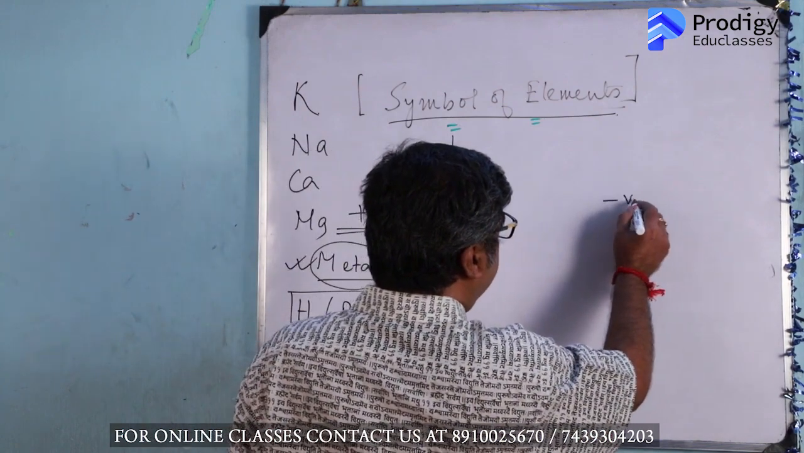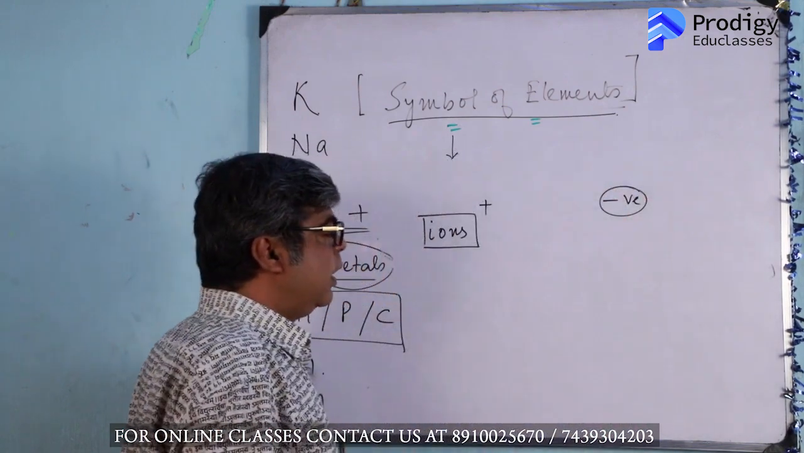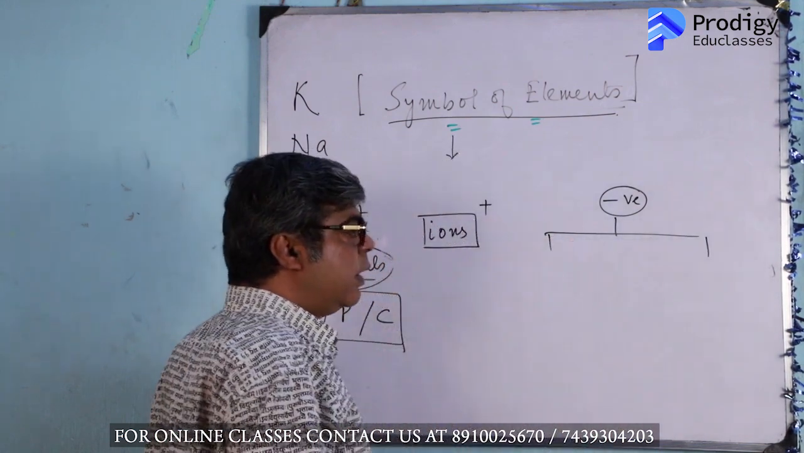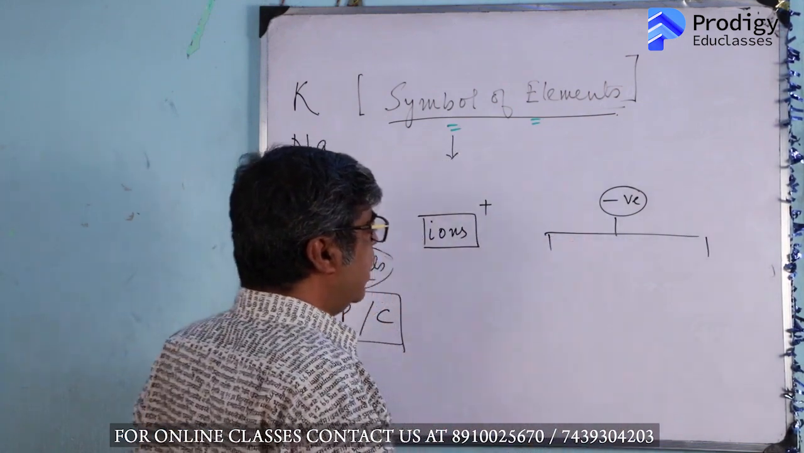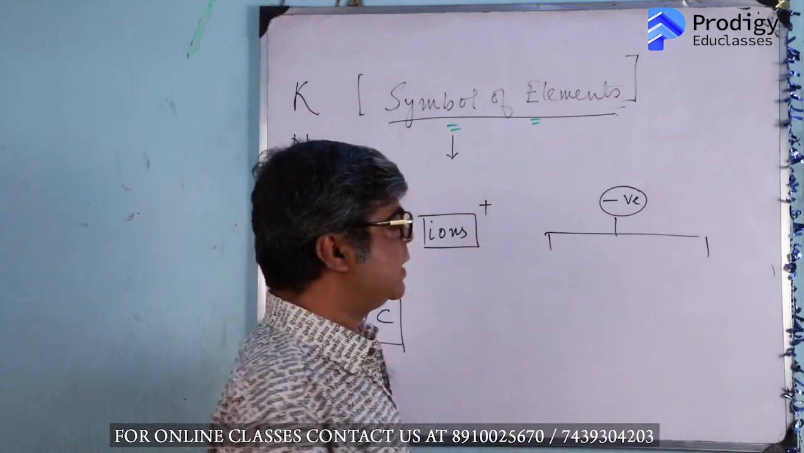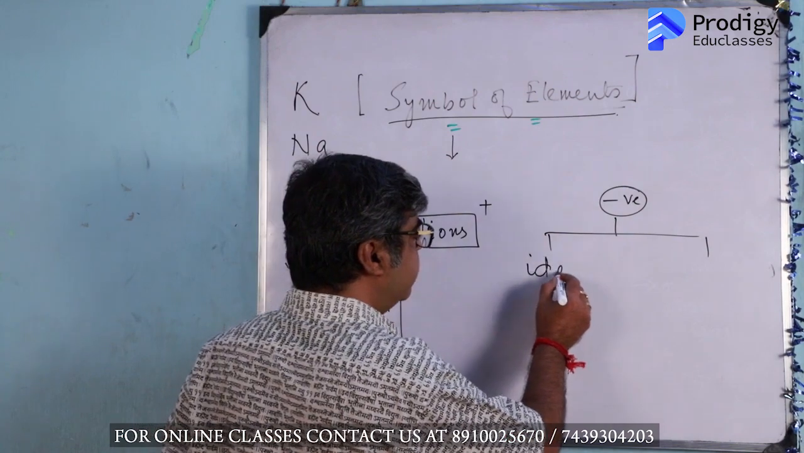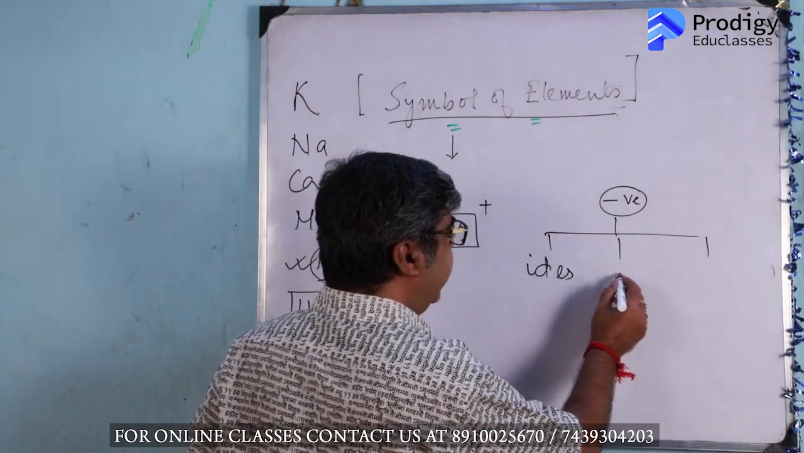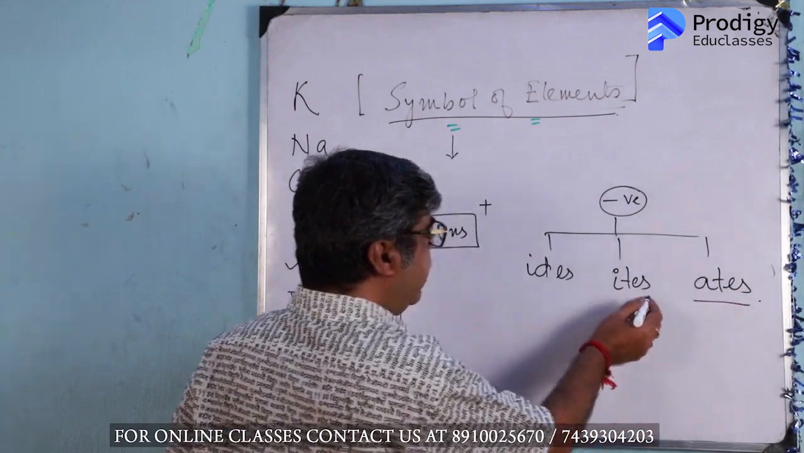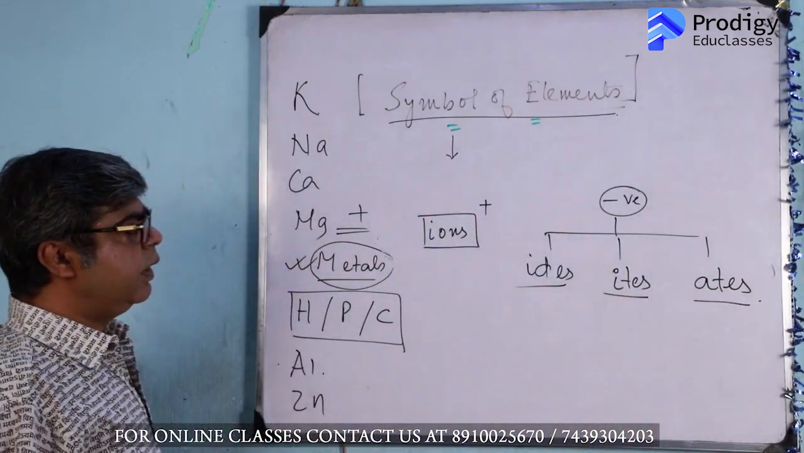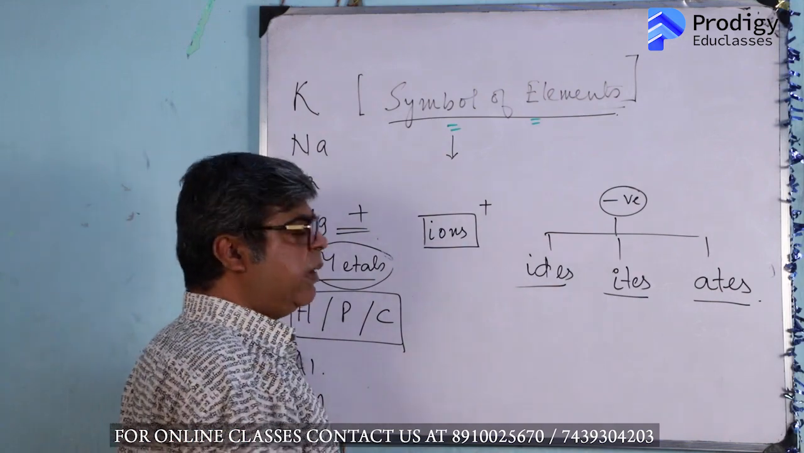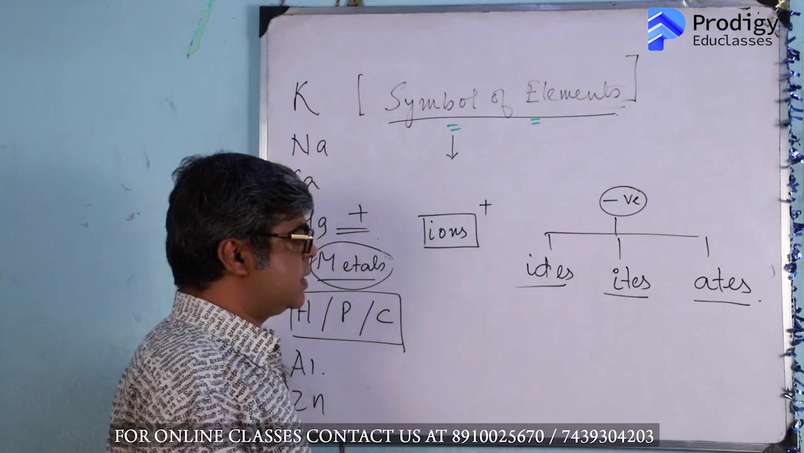Now come to the negative part of the chemical compound. The negative part consists of basically three things with three suffixes, and always with these three suffixes. One is ide, one is ite, and the other is ate. Ide means the element itself, nothing else.